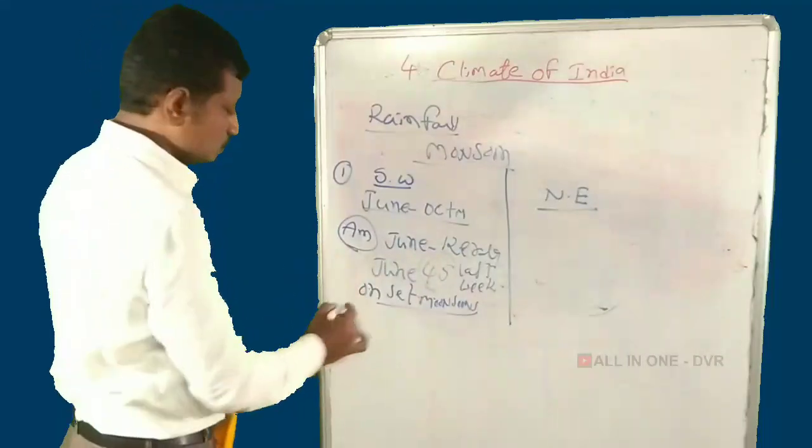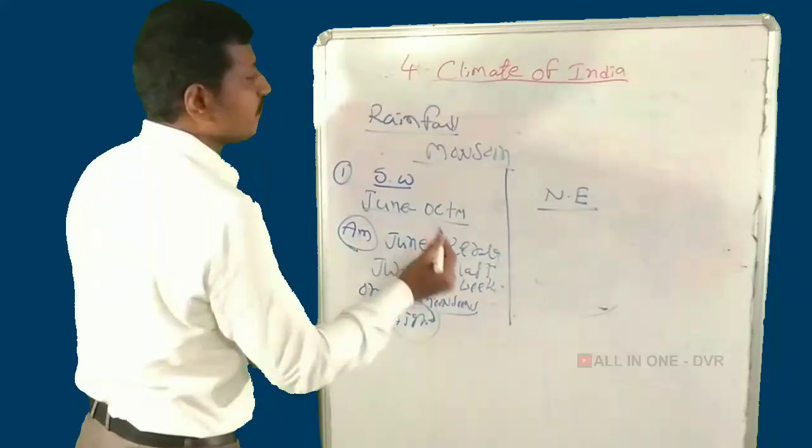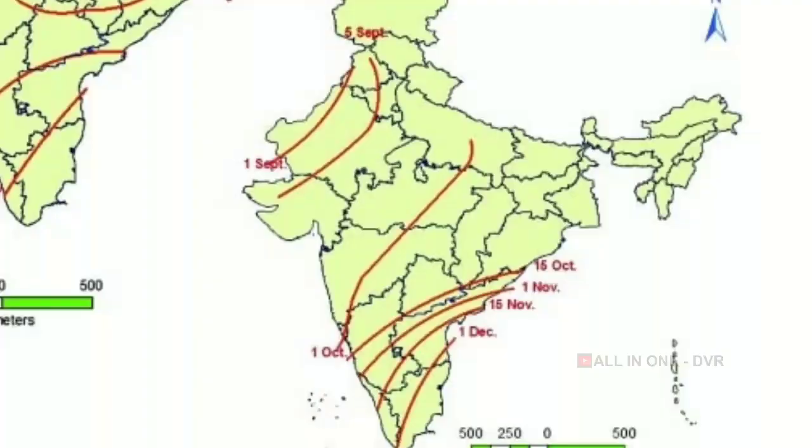The southwest monsoon brings high rainfall in India. The northeast monsoon blows in November and December. Only the Coromandel coast receives high rainfall from it. Which area is the Coromandel coast? Chennai or Madras, Tamil Nadu, receives high rainfall from the northeast monsoon.